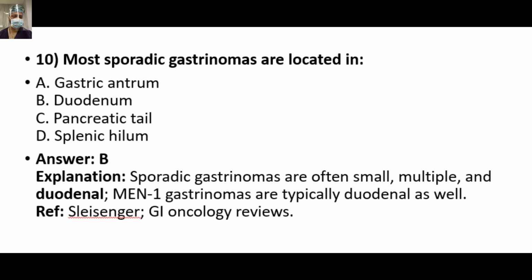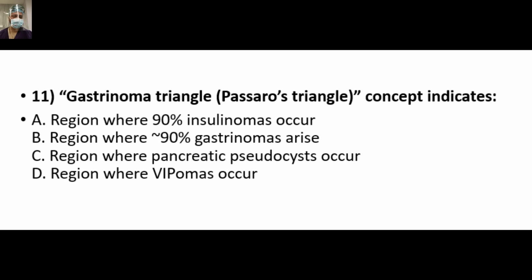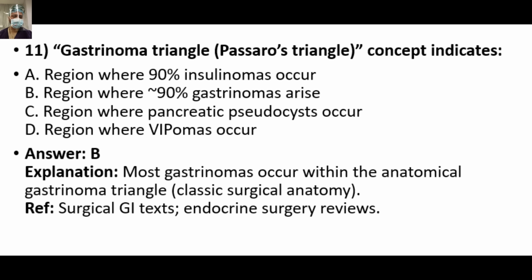So answer is B. The gastrinoma triangle or the Passaro triangle concept indicates, answer is B, the region where 90% of gastrinomas arise. Most gastrinomas occur within the anatomical gastrinoma triangle, classical surgical anatomy.